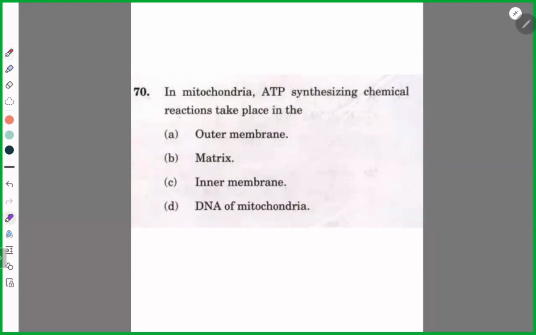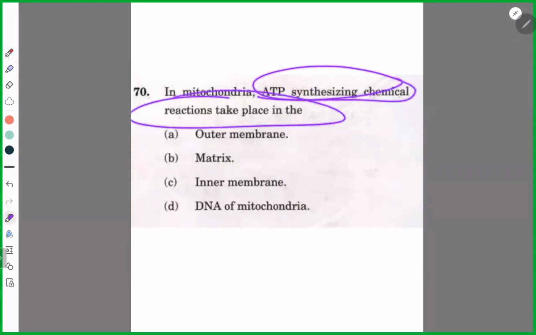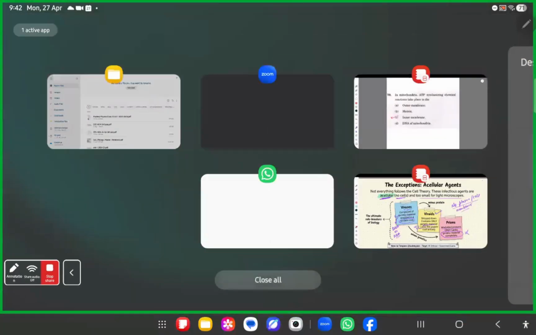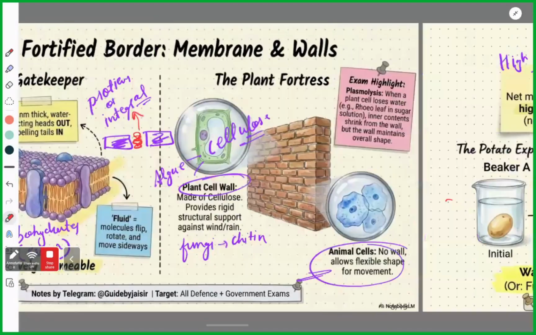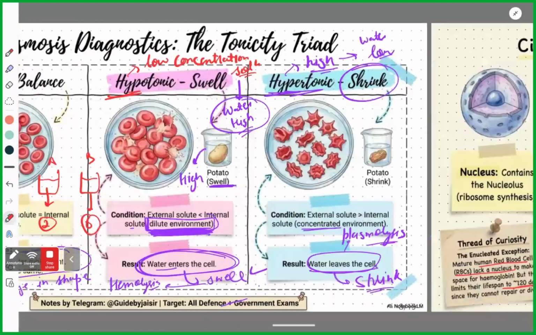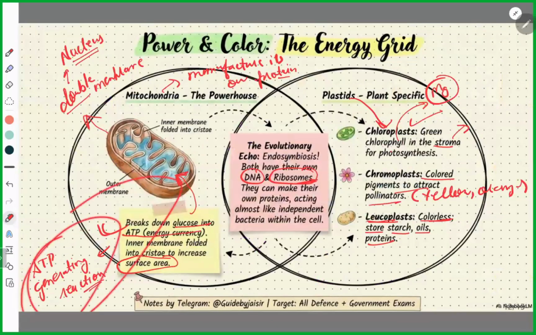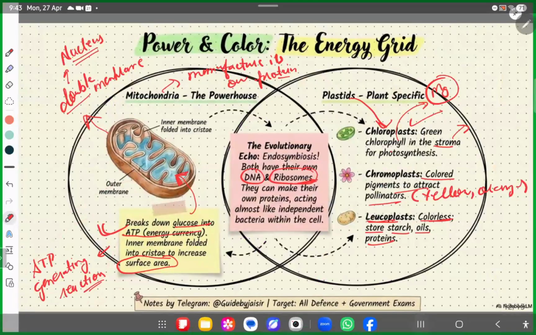ATP synthesizing, ATP generating chemical reactions. Remember, ATP is generated by chemical reactions in the inner membrane. Two membranes were there, so inner membrane. See, if you don't remember, I'll just show you. Okay, I'll send this PDF. Make sure you read it. Yeah, this one. Got it? Clear? Yes, sir. Okay, next.